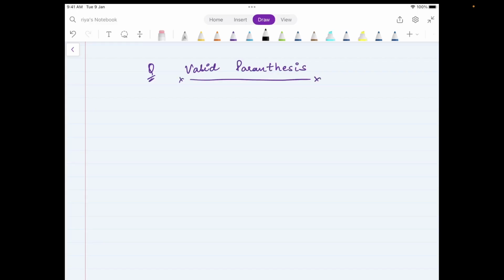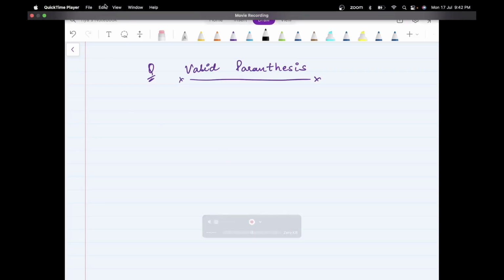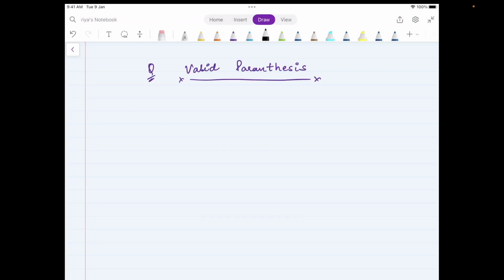By valid parentheses, right? Over here, if I take a bunch of examples to explain, now this is valid. Even this is valid, right? Because you can see for every opening bracket, we have a corresponding closing bracket.